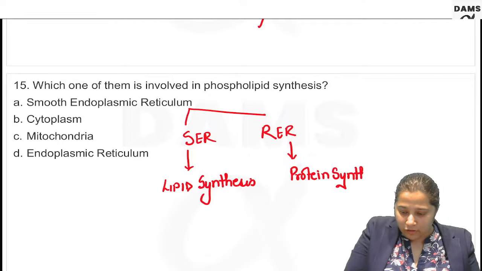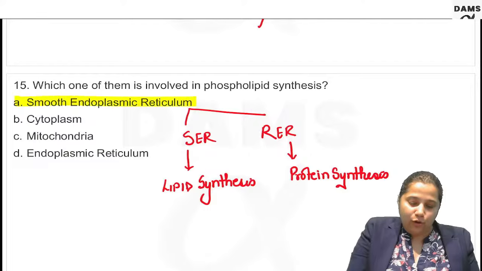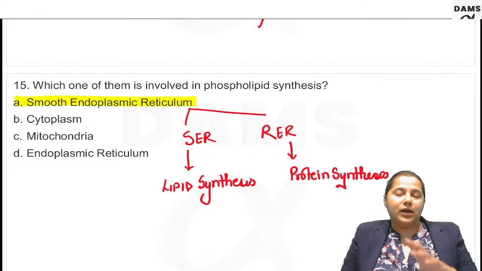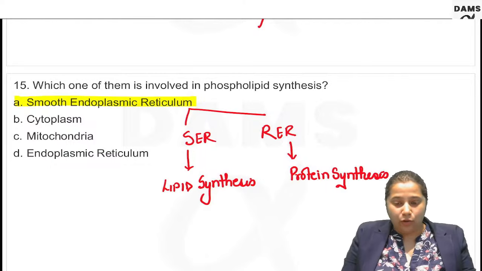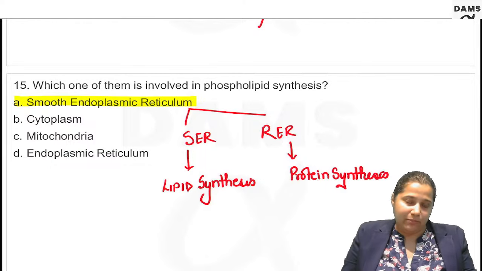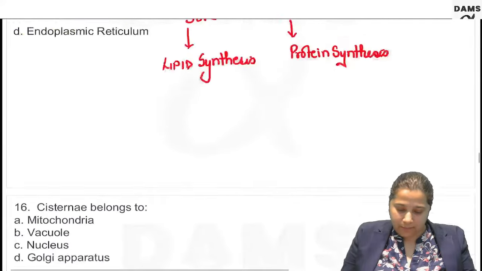Option D is not correct, or would have been correct if option A had not been mentioned, because particularly it is stating smooth endoplasmic reticulum or microsomes. Even if that would have been mentioned in option A, that is correct. So whether you call it smooth endoplasmic reticulum or microsomes, it is one and the same thing.